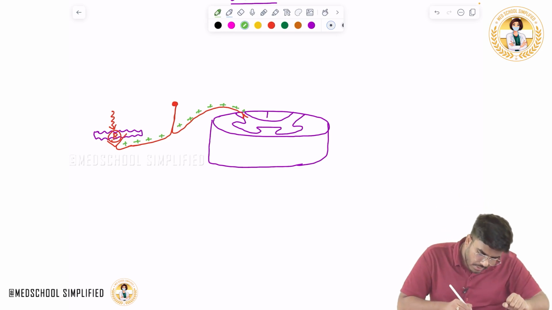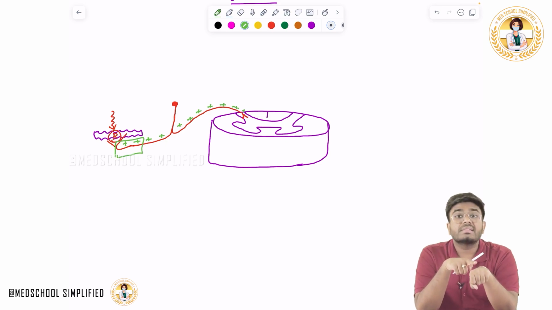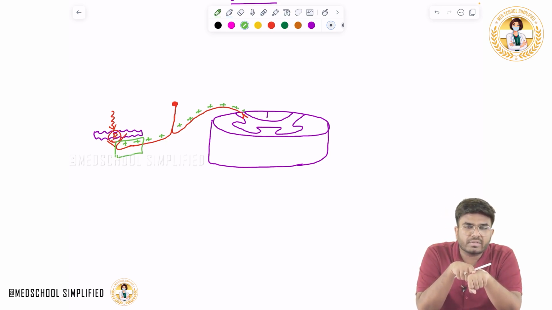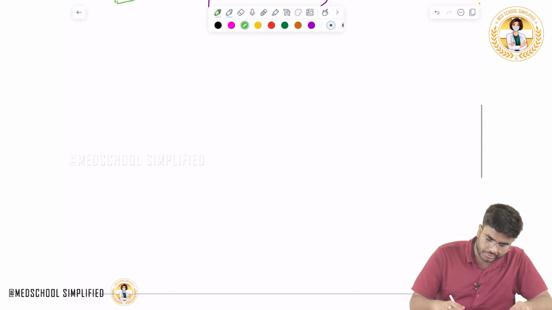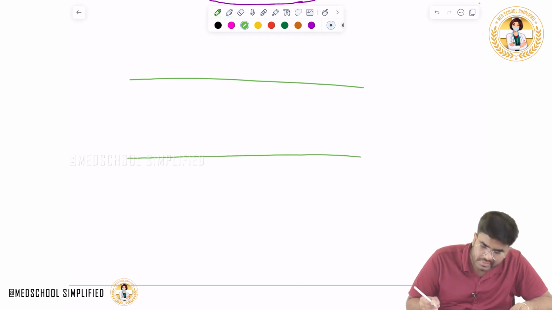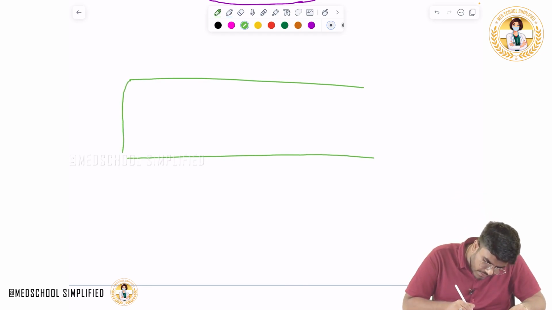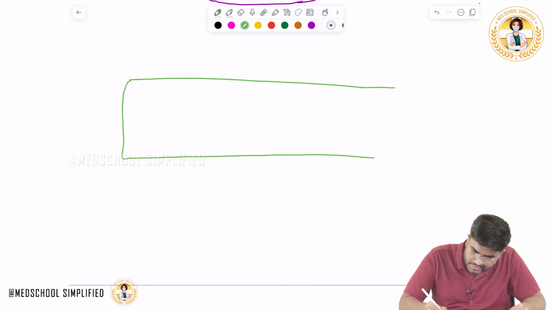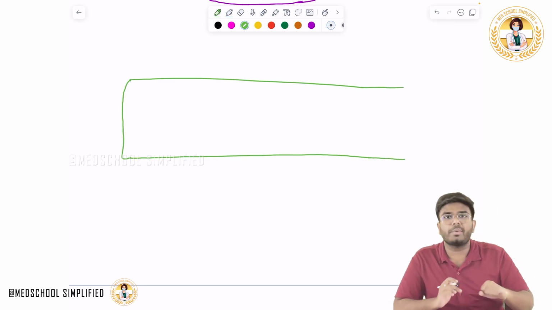So now let's talk about this part of the neuron, the part which is in your skin. The nerve endings are in your skin. Now I am showing you that part of the neuron which is in your skin. Now tell me, what is the resting membrane potential of this neuron? This is the neuron ending. What is the resting membrane potential?